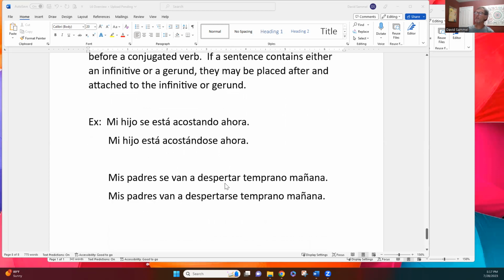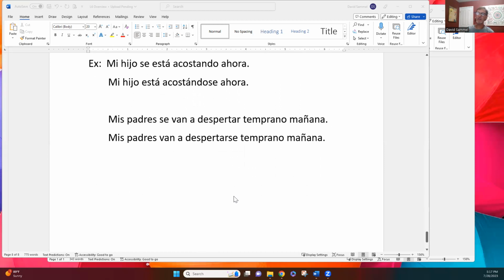Here's another one with an infinitive. Mis padres se van a despertar temprano mañana. They're going to wake up early tomorrow. I decided to put it in front of my conjugated verb. Mis padres van a despertarse temprano mañana. In this case, I chose to put it after and attached to the infinitive. And that is basically our lesson.